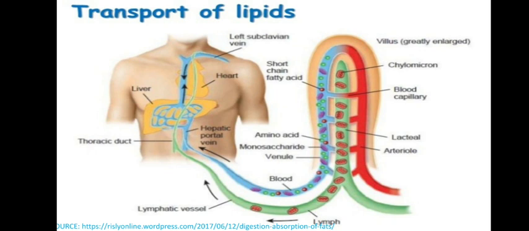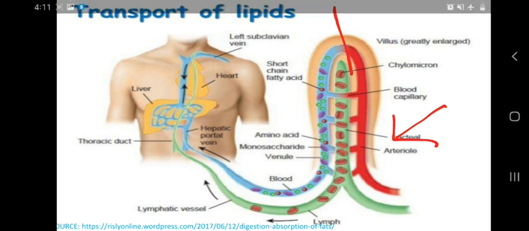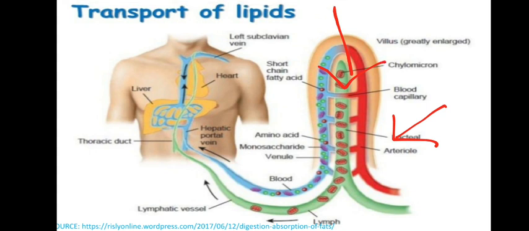As you can see here, those lymphatic vessels are called lacteals. In the villi, after absorption, those lipid molecules will go to these lymphatic vessels in the form of chylomicrons. Then it will be circulated and released to the blood circulatory system at the region of the subclavian vein. The subclavian vein is found just in the shoulder region, near the bone called the clavicle, the collarbone.